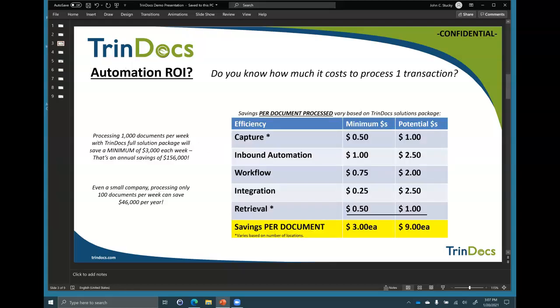Now, there's big ROI in providing automation to your system. If you think about an organization today and the amount of data entry they might do in the procurement area, the payables or purchasing area of the business, we used and leveraged a study that's out there that talks about valuing how much it costs to process an AP invoice, purchase order to the receipt, to the AP invoice, to the payment. And if you automate those processes, how much can it save you? Now, that study said that to process an invoice typically costs an organization anywhere from $14 to $19 per invoice.